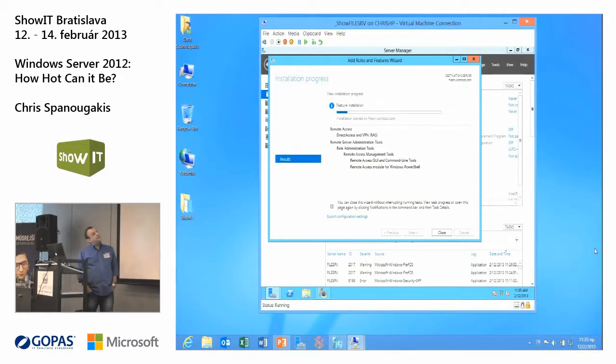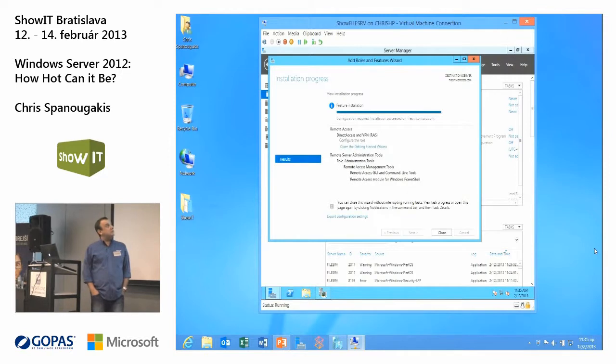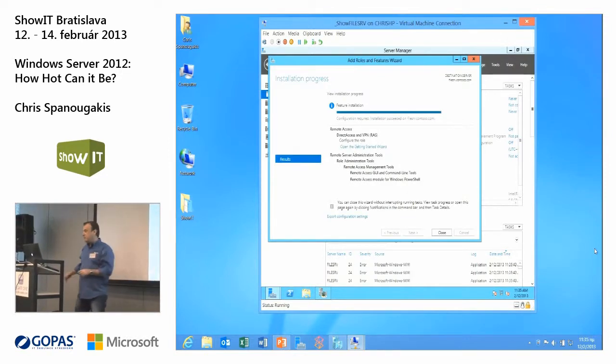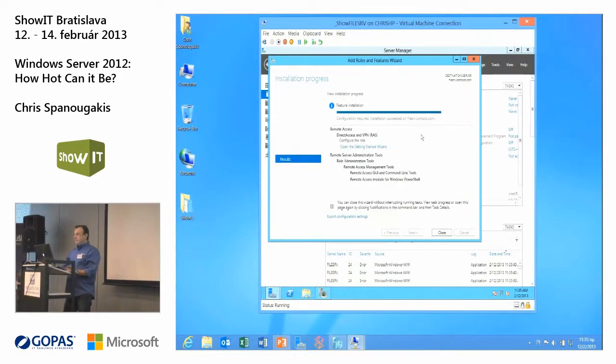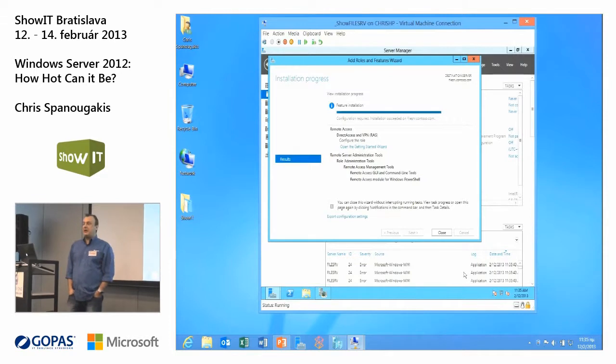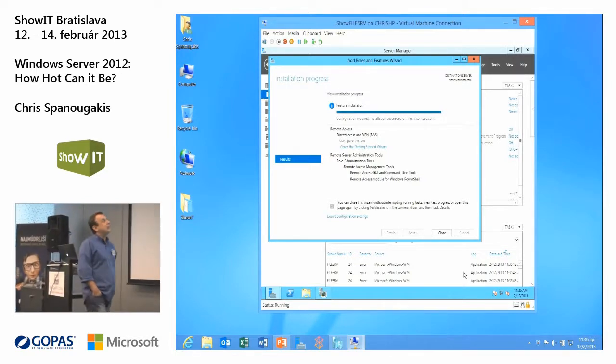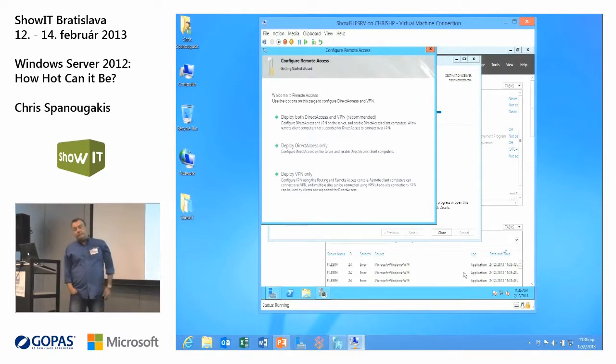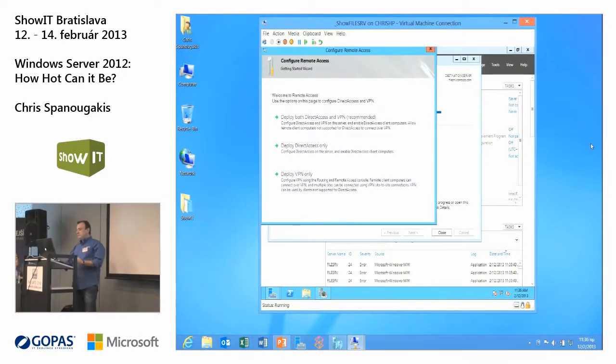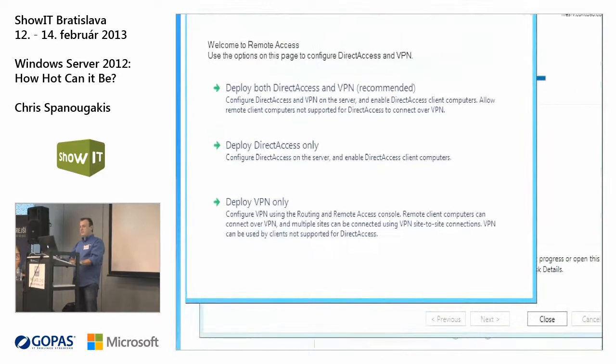And you will see that after the installation, it's finished already, you have the option to open the Getting Started wizard. You have the option to select deploy both direct access and VPN, or only direct access, or only VPN if you want. Okay, here you are. This is the Getting Started wizard.